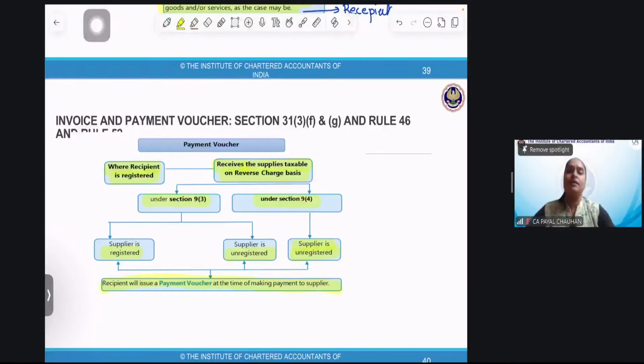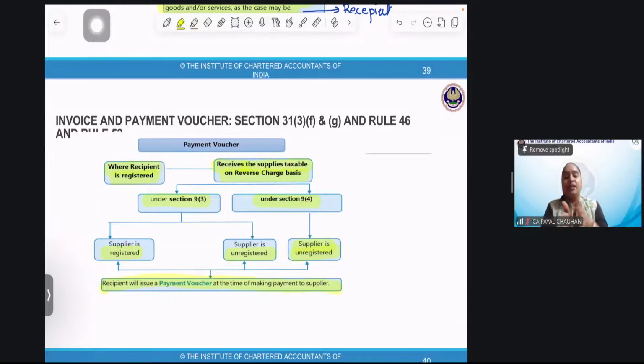I am a registered supplier and I have a grocery store and I am supplying goods worth rupees 80, 100, 150. So I'm supplying the goods to a registered person. Do I need to issue an invoice separately? Yes, I need to issue an invoice to a registered person, separately.